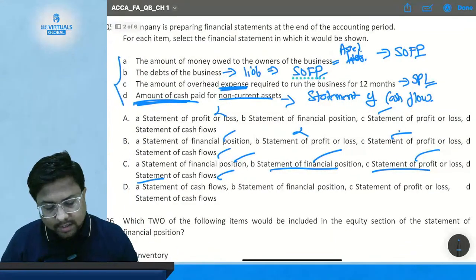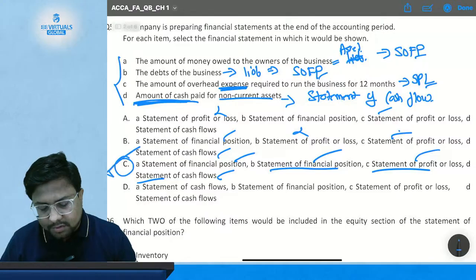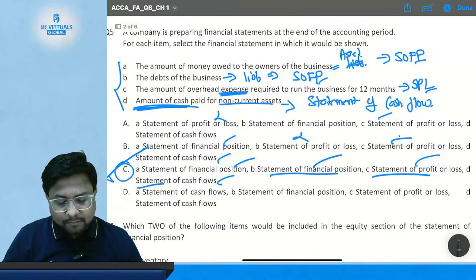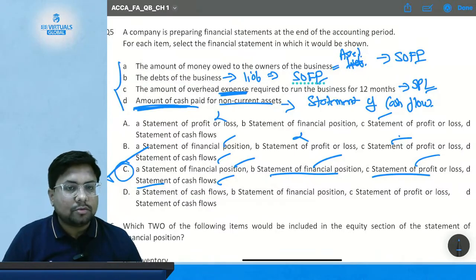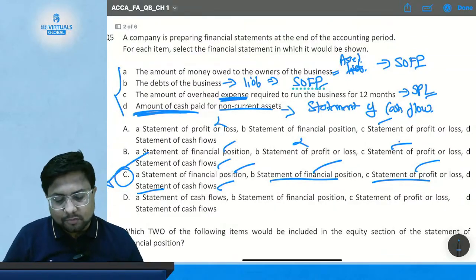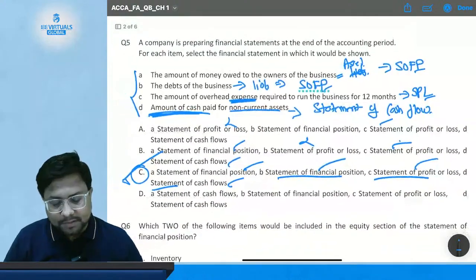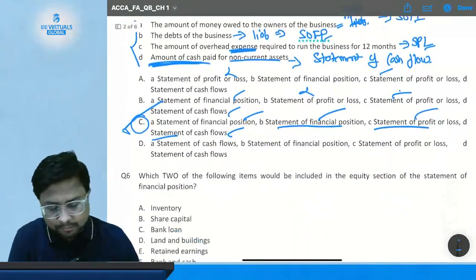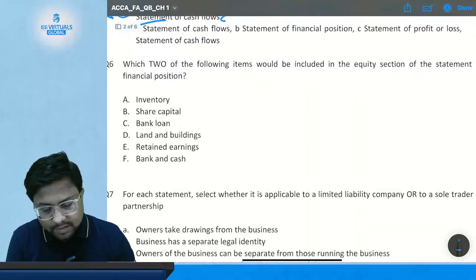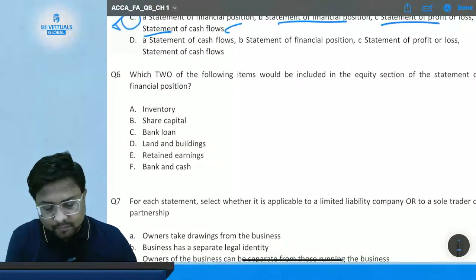So our correct answer for this question is option number C, where the first item should be shown in the statement of financial position, the second item should again be shown in the statement of financial position, the third item should be shown in the statement of profit or loss, and the fourth item will be shown in the statement of cash flow. The correct answer is option number C. Okay, now let's check question number 6.